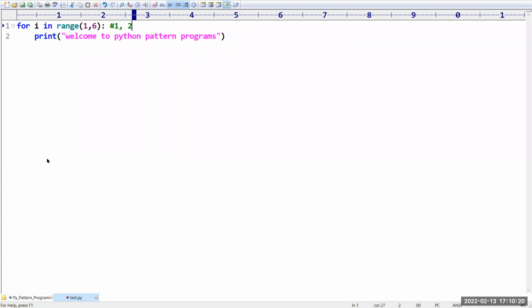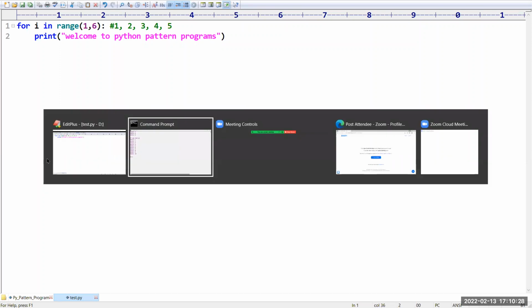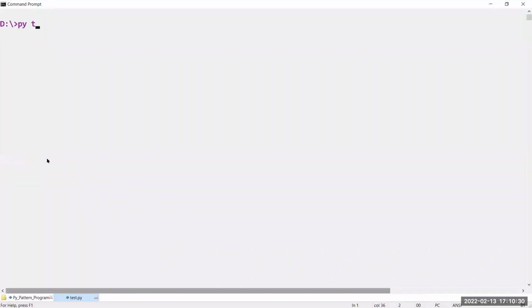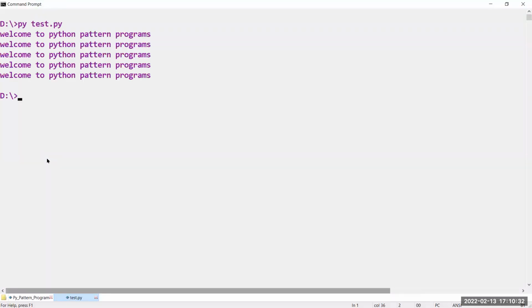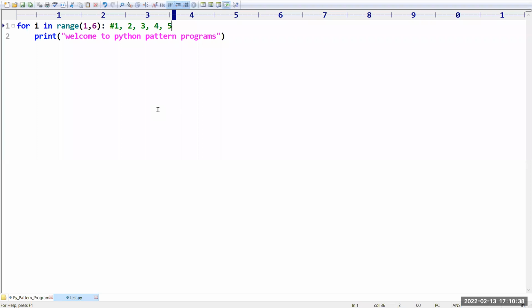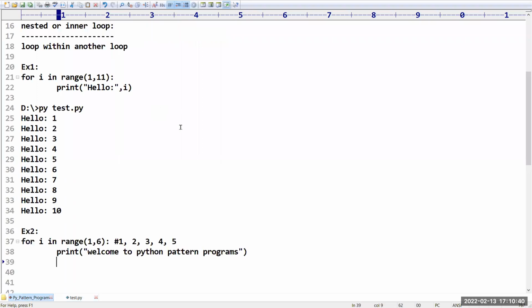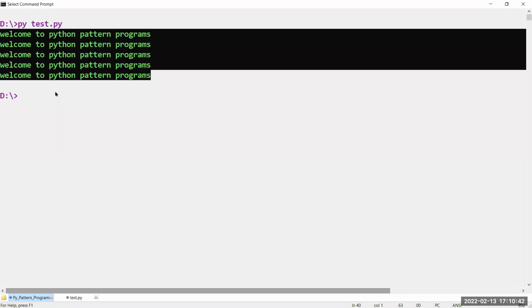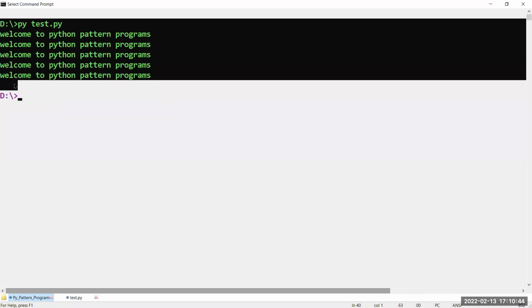First time, second time, third time, fourth time, fifth time, because it will stop at 6 minus 1, that is 5. Let me execute the code, py test.py. Have you observed how many times the message got displayed? 5 times. This is the way you can write a general looping statement. Now observe carefully.